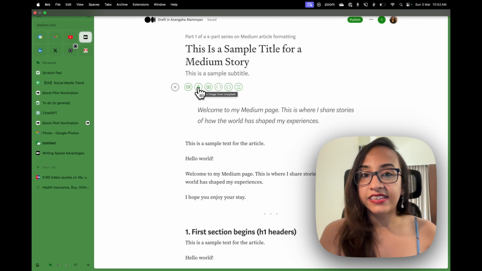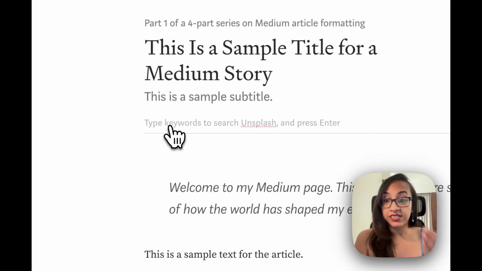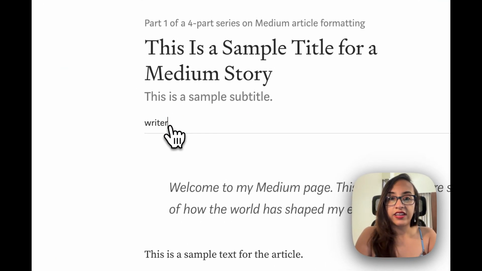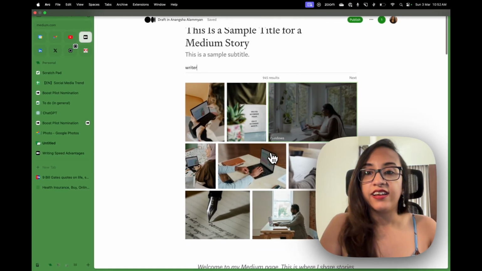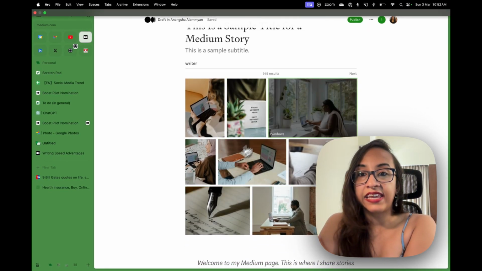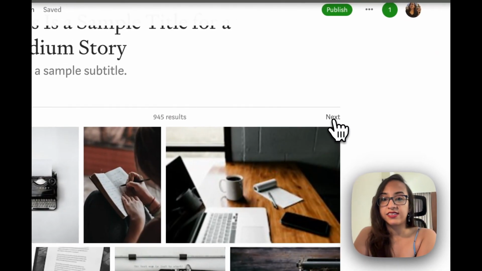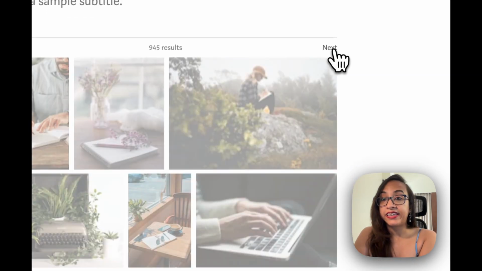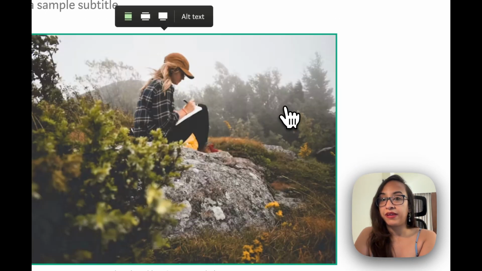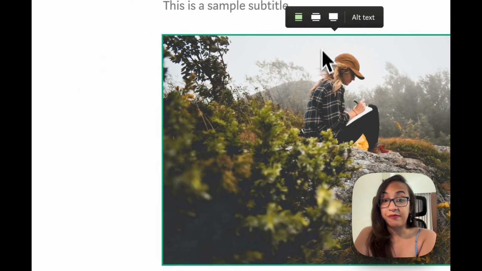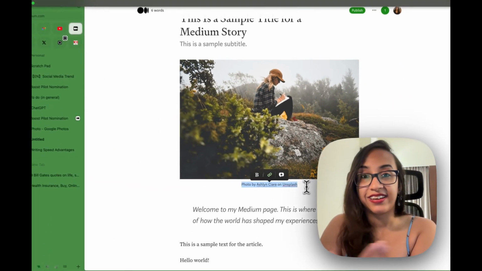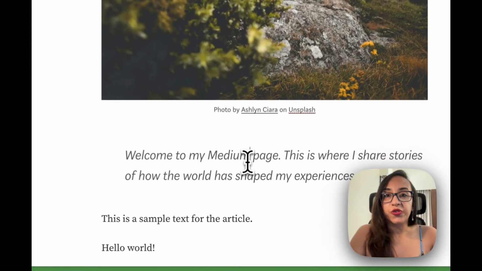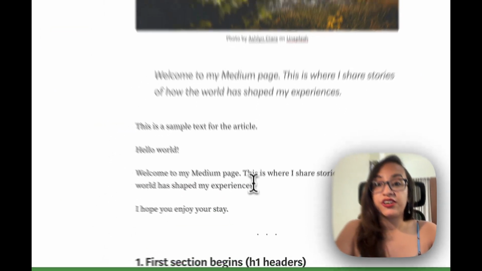So we are going to select add an image from Unsplash, and then you can search for the keywords. This is an article about writing, so I'm going to select writer and press enter. Once I do, I can see there are 945 results. This is the first page. If I don't like any image, I'm going to click on next, and I'm going to keep clicking on next until I find an image that I like. And after I add the image, you can see the attribution is already done, so you don't have to worry too much about putting it there yourself. So yes, this is how you add a feature image.